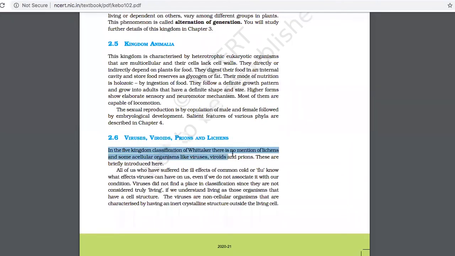Some of the acellular organisms are briefly introduced here. Read this line, you will understand it. There is no mention of lichens, which means it is not studied. And acellular organisms like viruses, viroids, and prions.